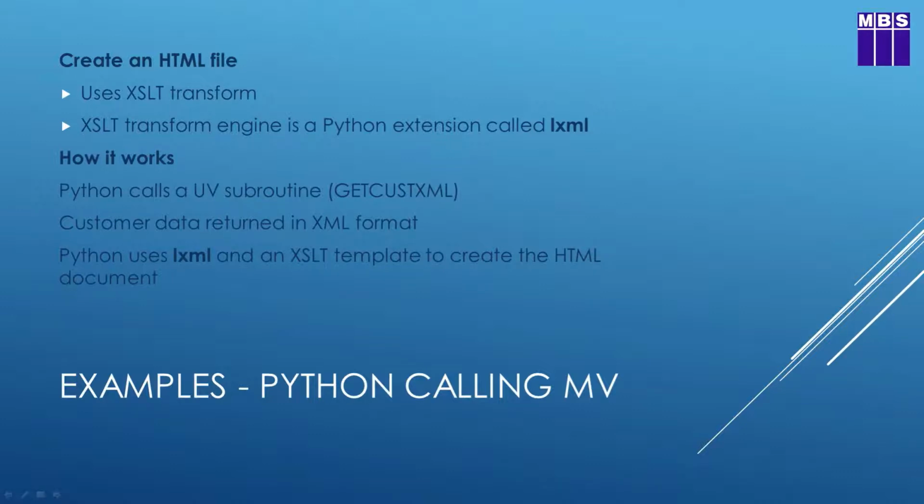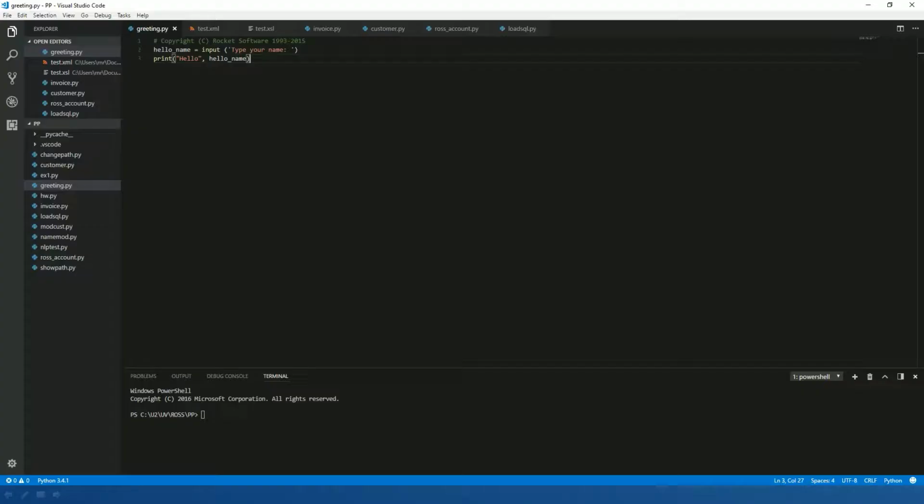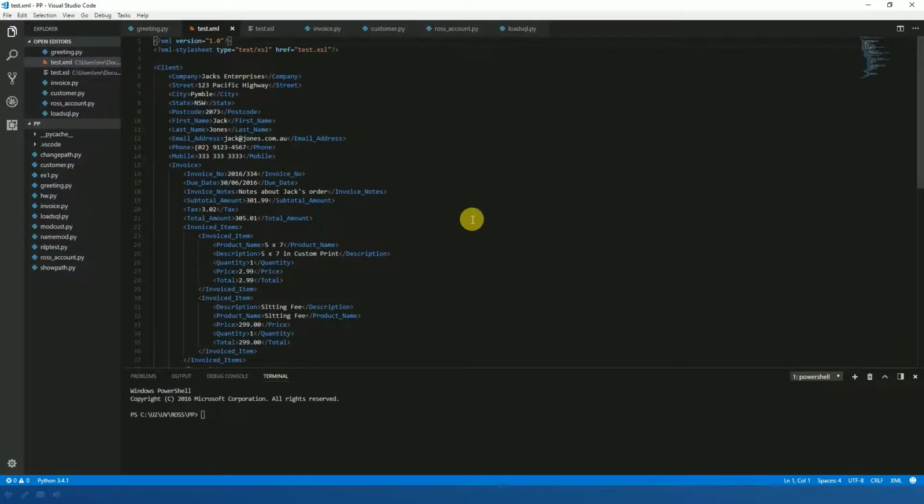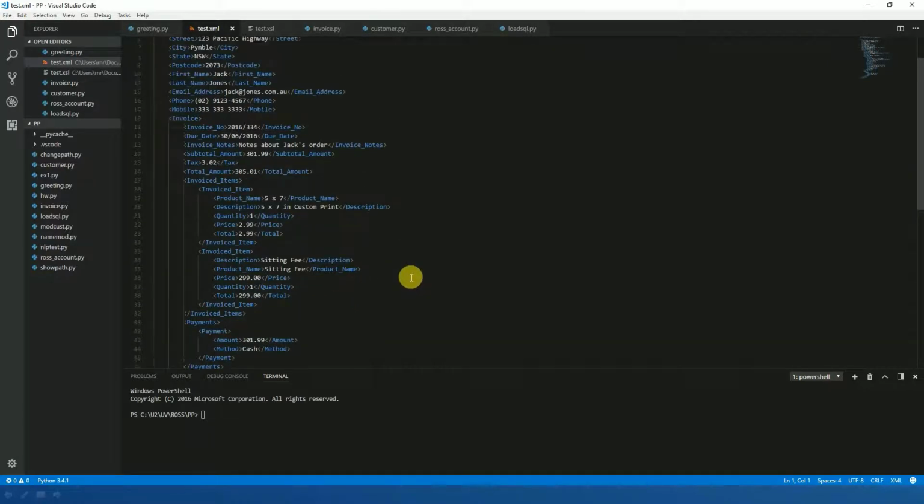Let's just put the multi-value platform on hold for a moment and have a look at a couple of files here. These are just test files. I'm going to show how this XSLT technology works in Python. The first one is some simple sample XML data. So Jack's Enterprises, 123 Pacific Highway Pinball, some products down there and so on. It's just a simple sample bit of XML data.